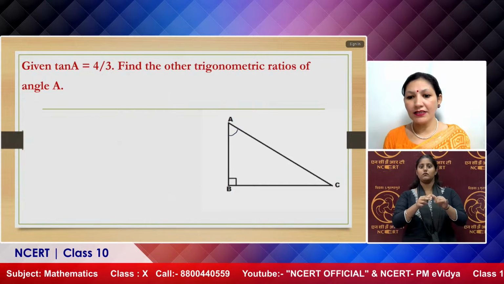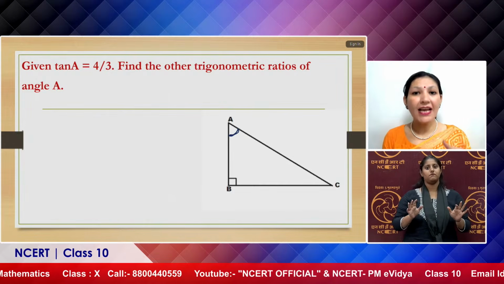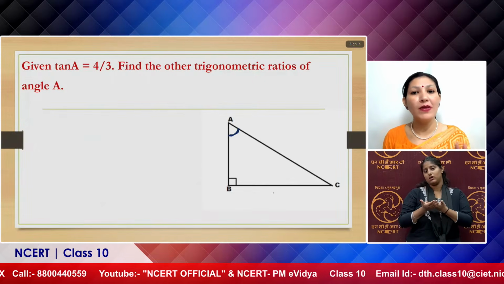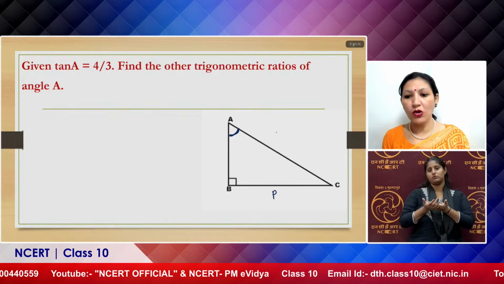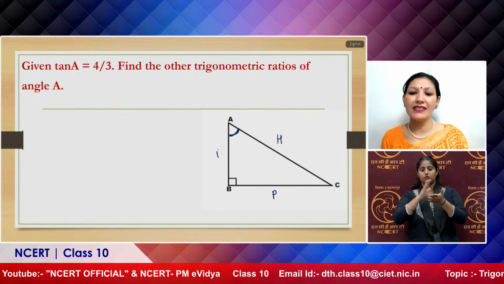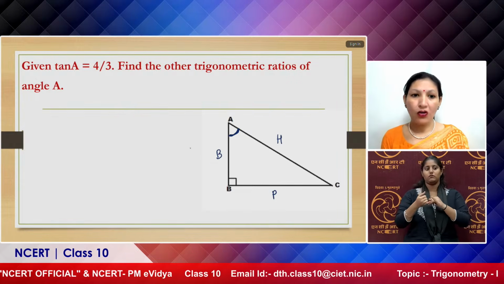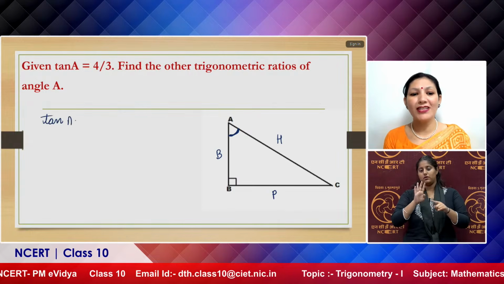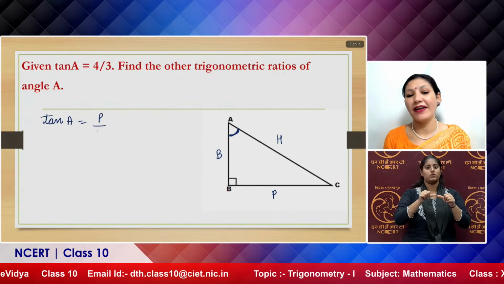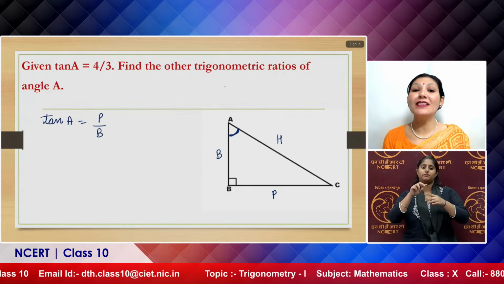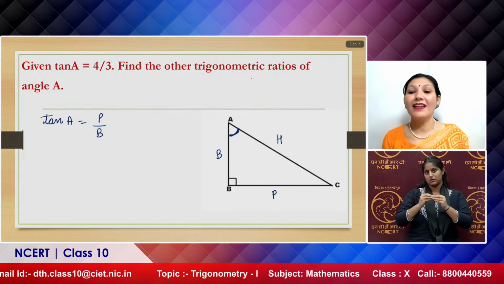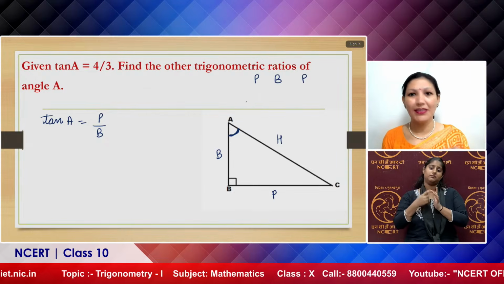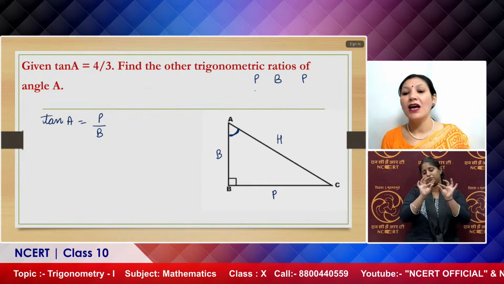Angle A is here. So our base angle is angle A this time, and the side opposite to angle A, that will be considered as the perpendicular. This is the hypotenuse and this side will be treated as base. All right. Now tangent A is 4 by 3 means what? We know that tangent A equals perpendicular divided by base. हमारे viewers इसे इस तरह से भी याद कर सकते हैं that Pandit Badri Prasad, this is just a mnemonic to learn the formulas, to learn the ratios.